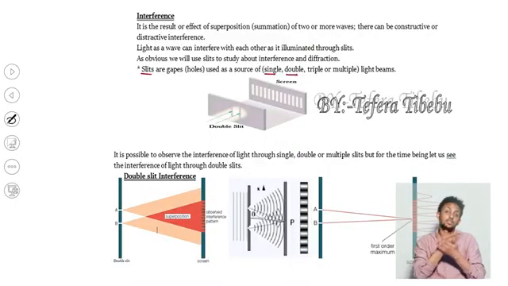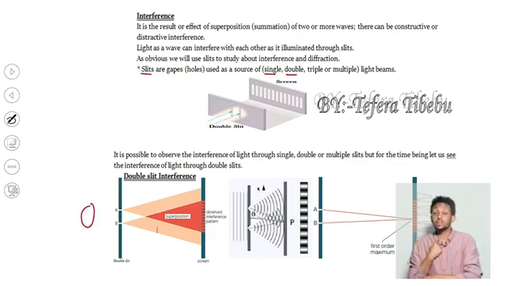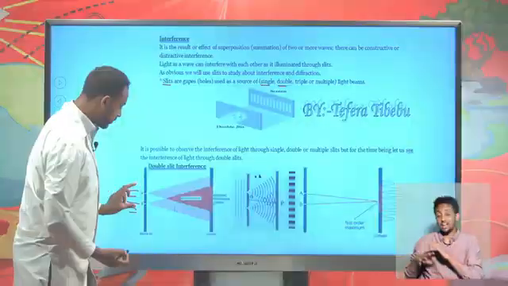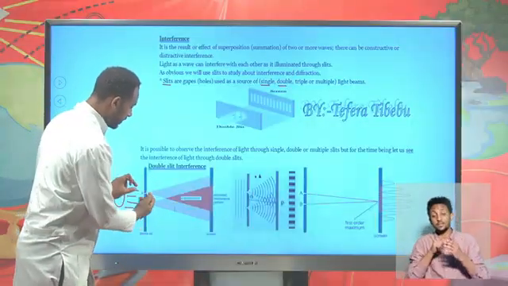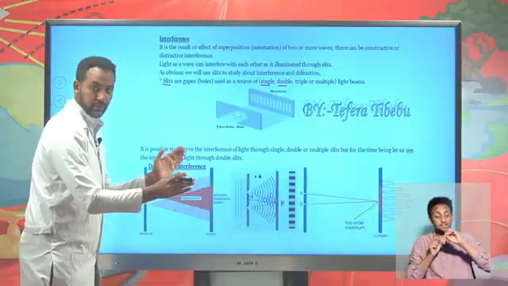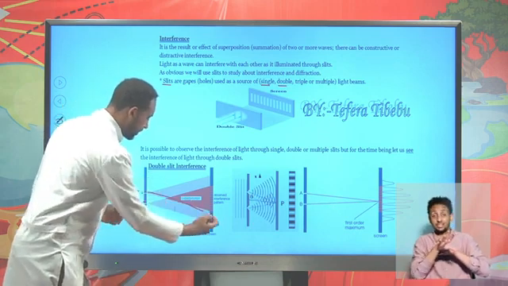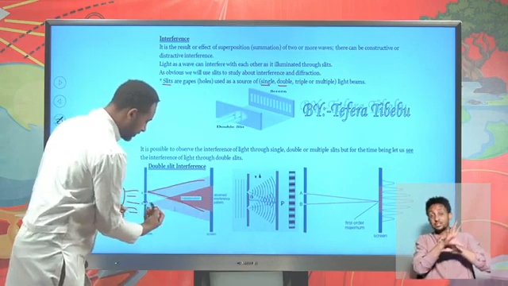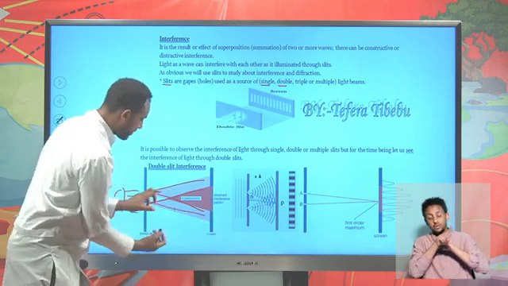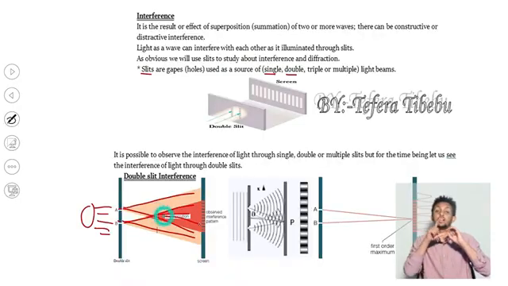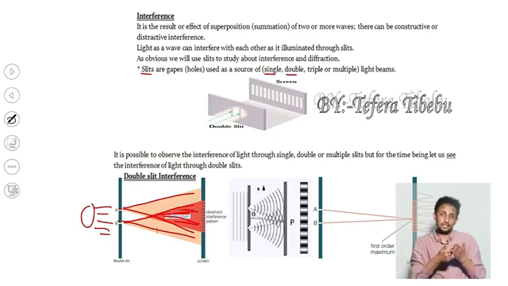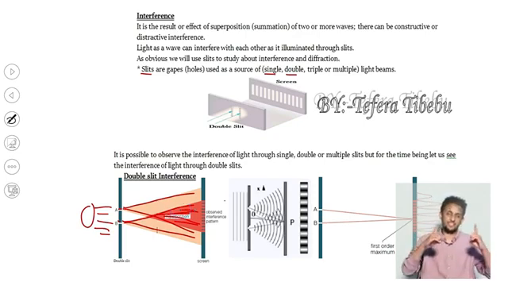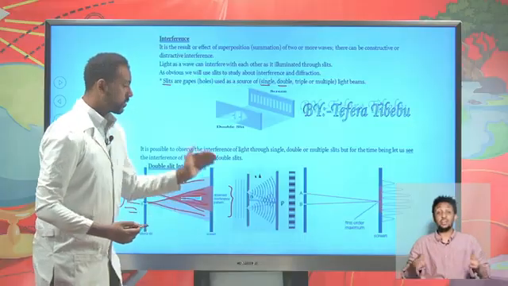In this case, let's take a double slit interference. For example, if you have a source from here, it's possible to cast that light and allow it to pass through two slits. Those slits will diffract, so that there is a diffraction nature of light. It will diffract here and here. And from this slit as well, it will diffract here and here. So the light waves that are found around here are going to merge with one another constructively and destructively, and there will be an observation of a series of light patches.